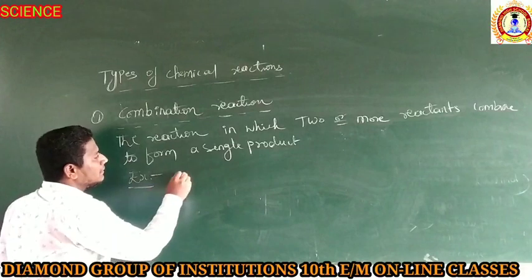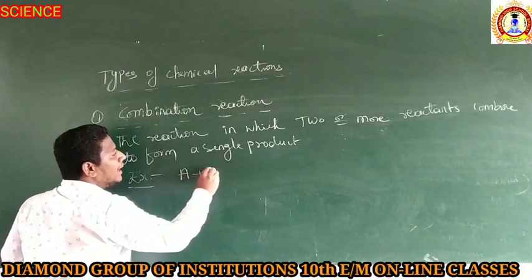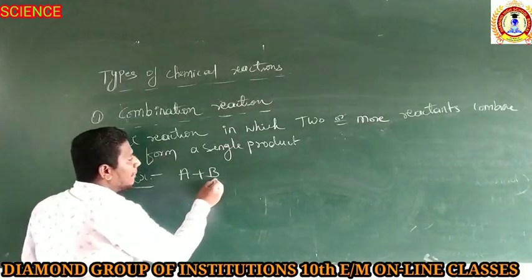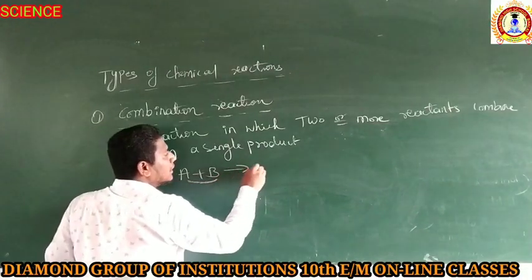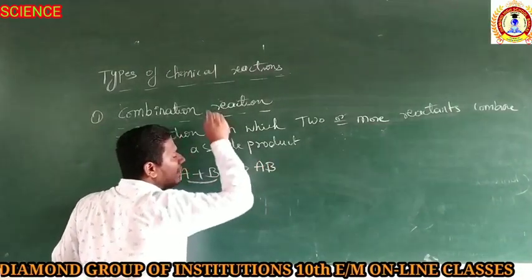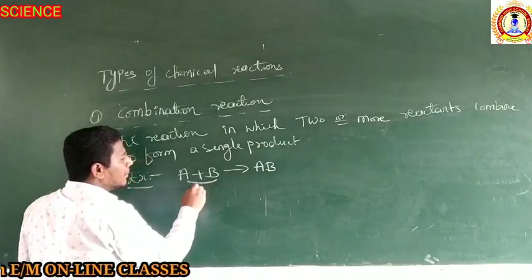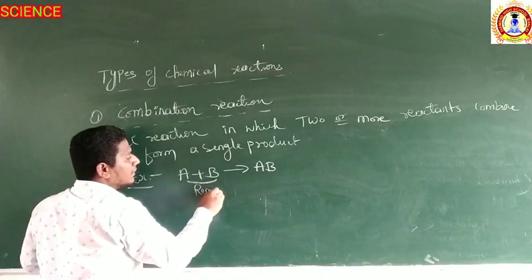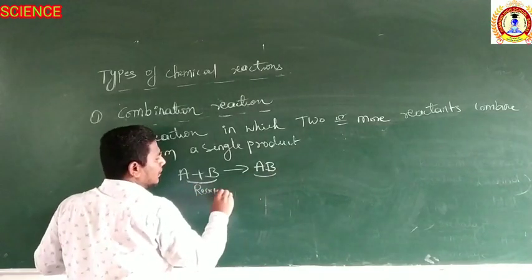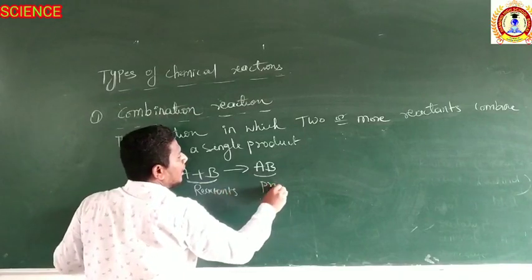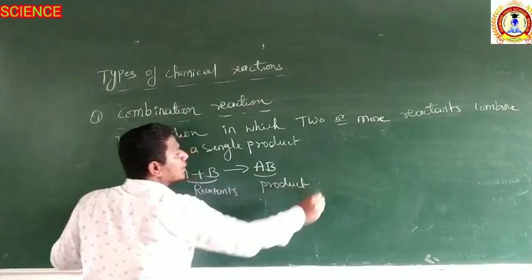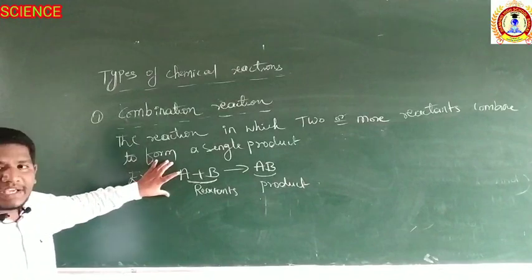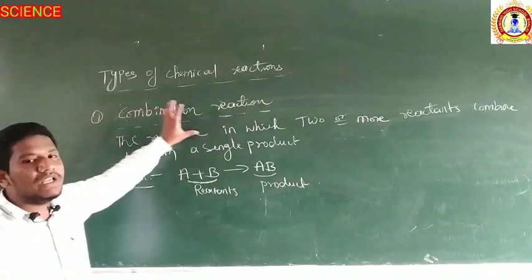Just take an example. When A and B reactants combine together to form a single product AB, where A and B are the reactants and AB is the product. So this type of reaction is known as chemical combination reaction.